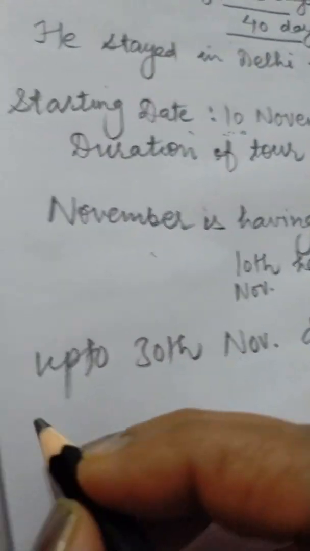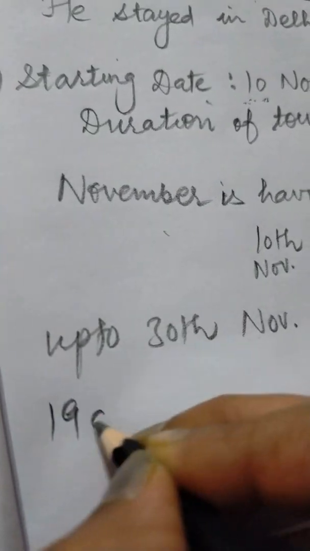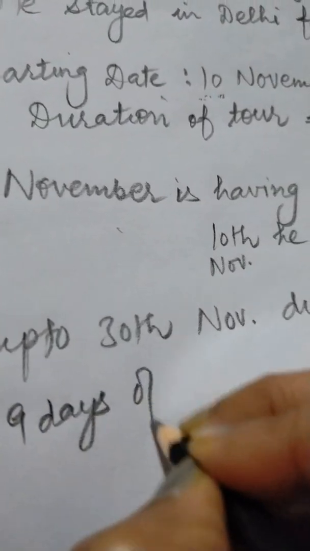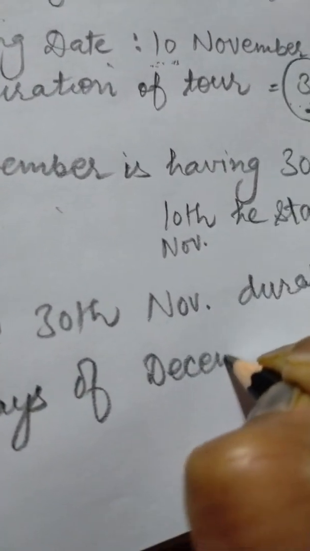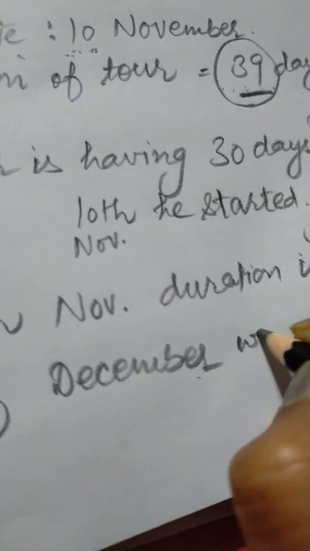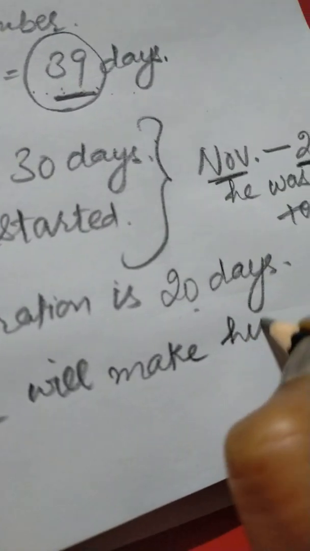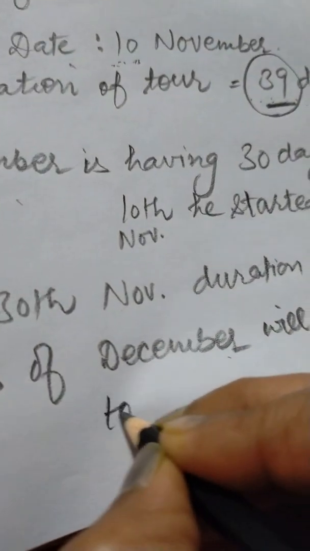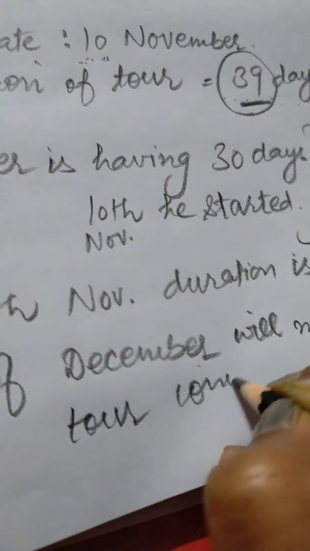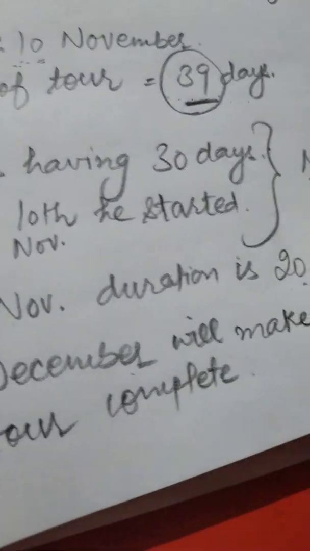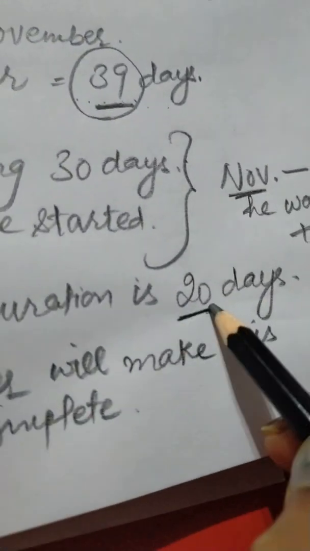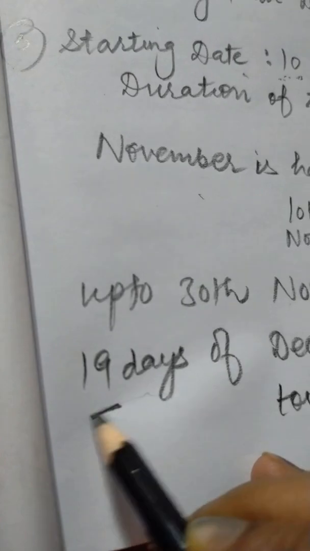19 days of December will make his tour complete, because 39 is the duration, 20 days of November and 19 days of December.